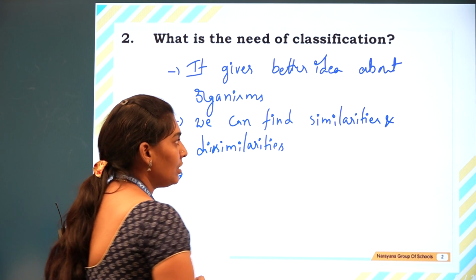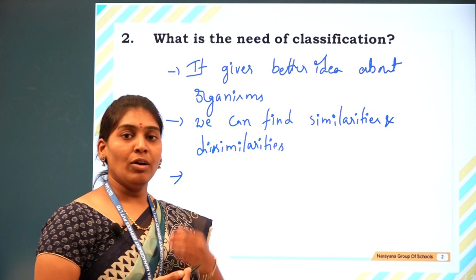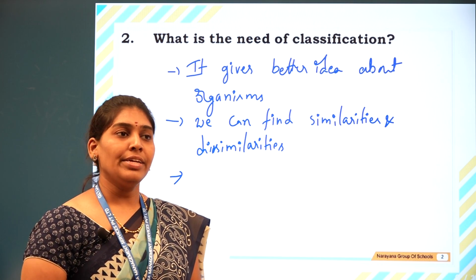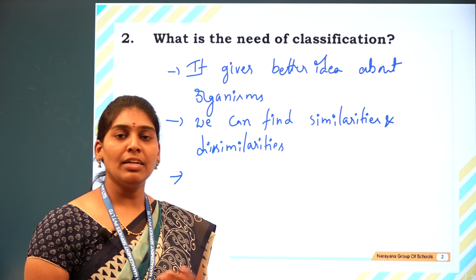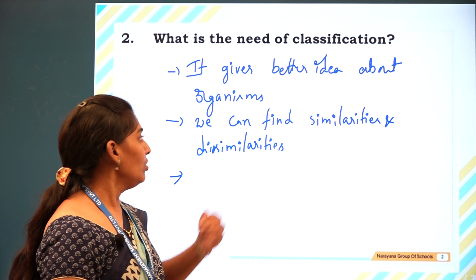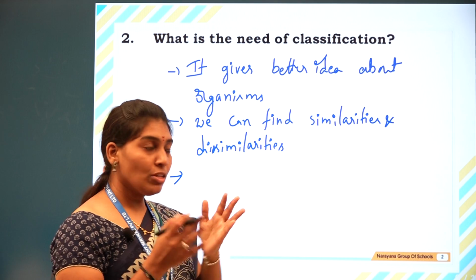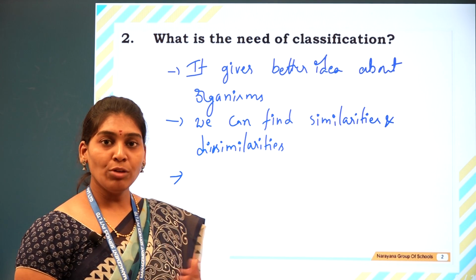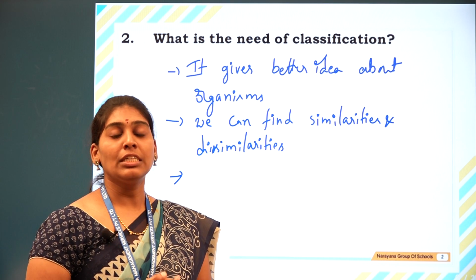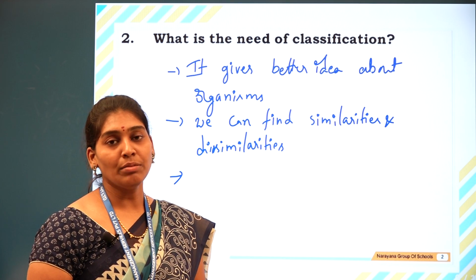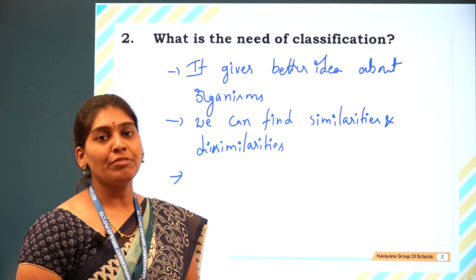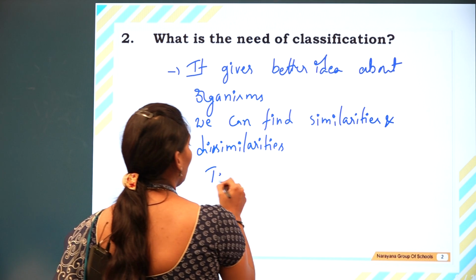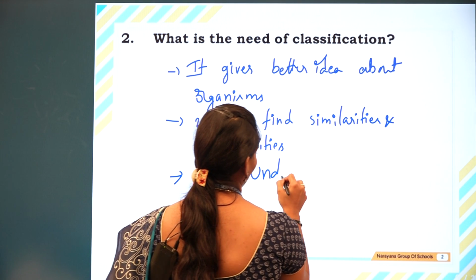It shows the differences in the internal structure and the external structure of organisms. It is also very useful for studying the organisms, and it is very helpful for understanding the evolutionary changes.